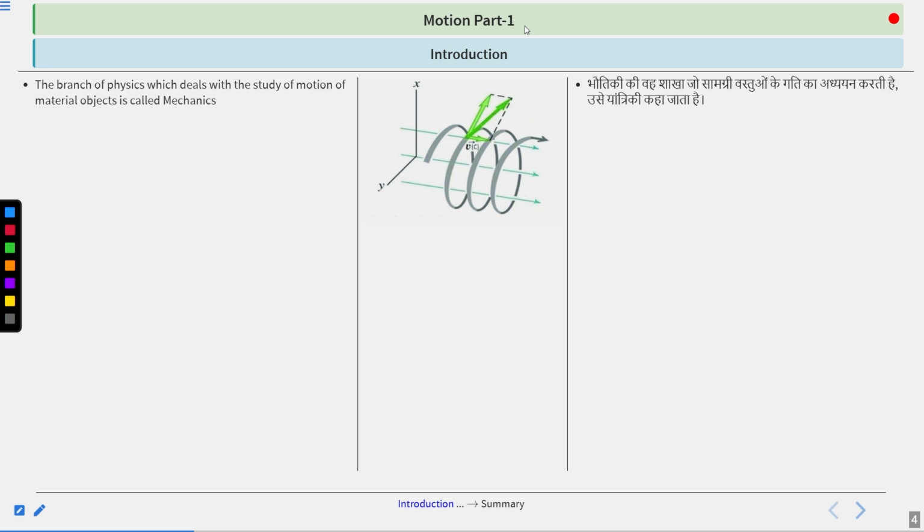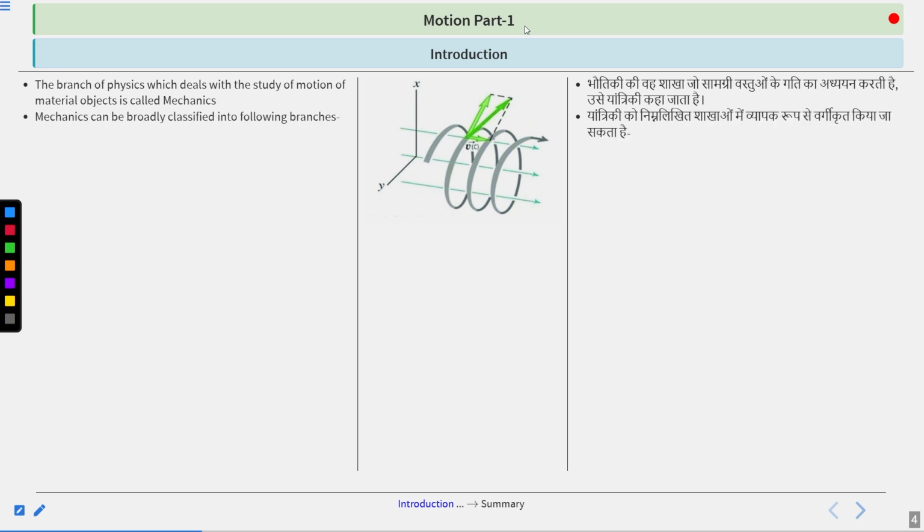The branch of physics which deals with the study of motion of material objects is called mechanics. Whatsoever material object you see around yourself, if these objects move, that will be a motion, or you can say movement, and that will be dealt with by mechanics.